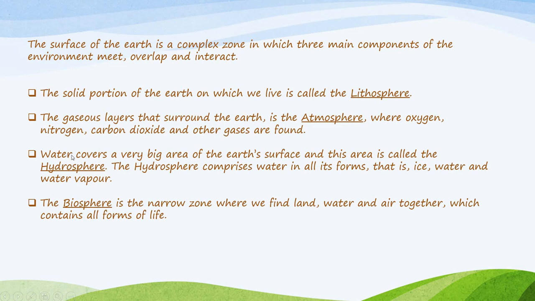The water covers a very big area of the earth's surface, and this area which is covered by water is called the hydrosphere. Water means it comprises water in all its forms, that is ice, water and water vapor. And the fourth major domain of the earth is the narrow zone where we find all three interact, that is land, water and air meet together, which contains all forms of life. That is called the biosphere. These are the 4 major domains of the earth.